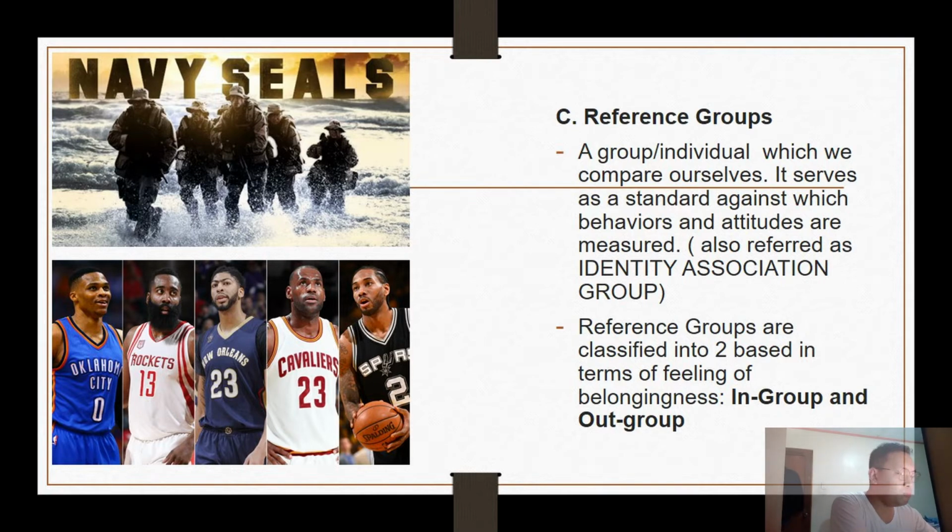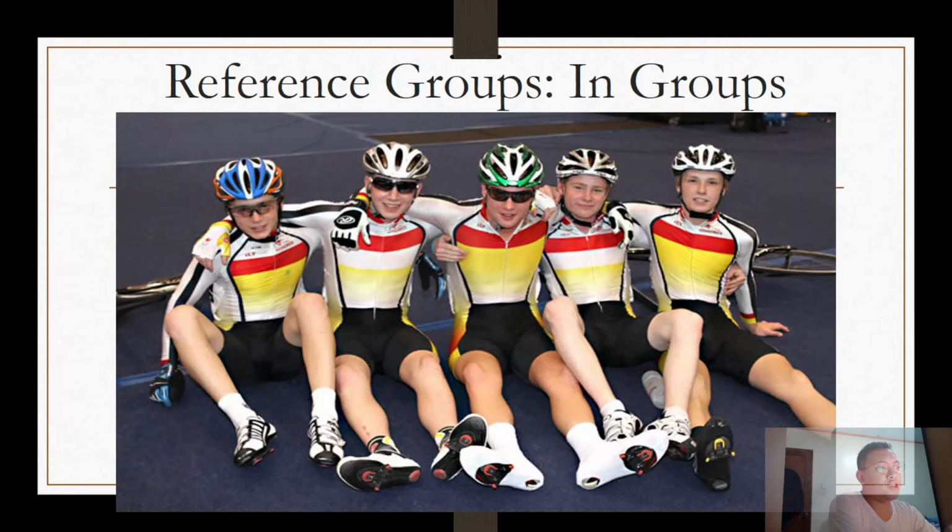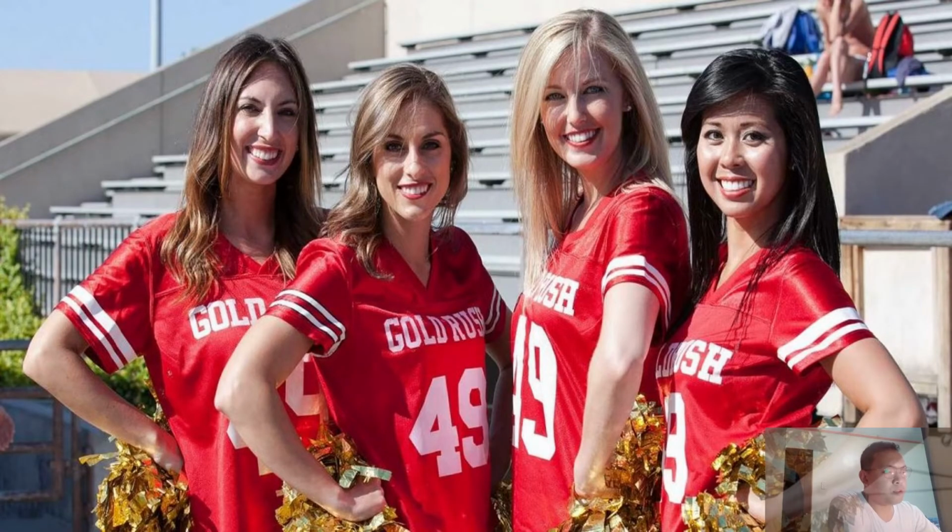We have the out group and the in group. So if you say in group, yun yung mga groups na gusto nating mapabilang. Like halimbawa, let's say, varsity players in school that you will look up to, or idols, those are in groups. While out groups are those groups that we don't want to be part of.